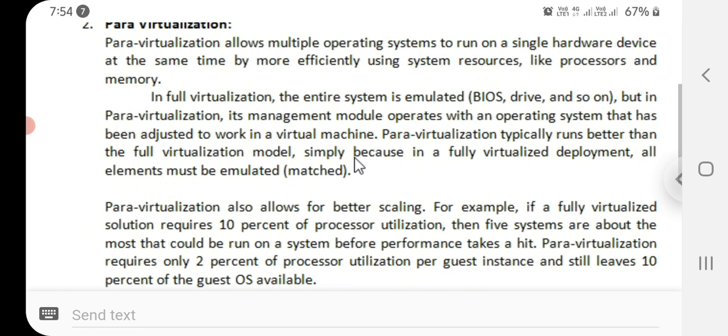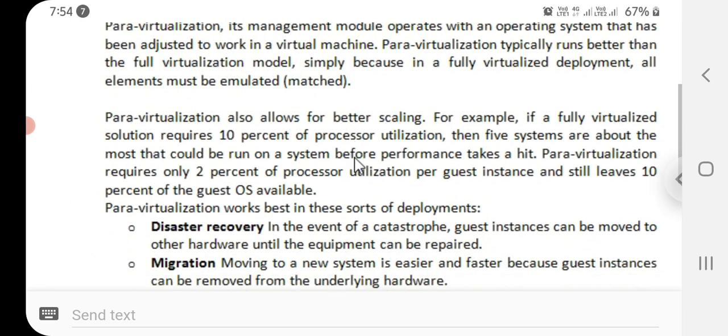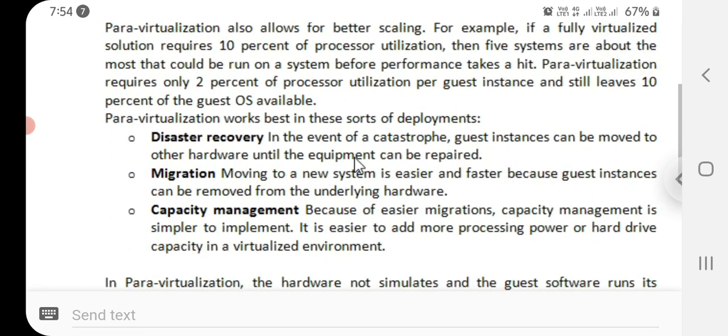Para-virtualization typically runs better than the full virtualization model simply because in a fully virtualized deployment, all elements must be emulated. That means matching all elements. So para-virtualization allows for better scaling.